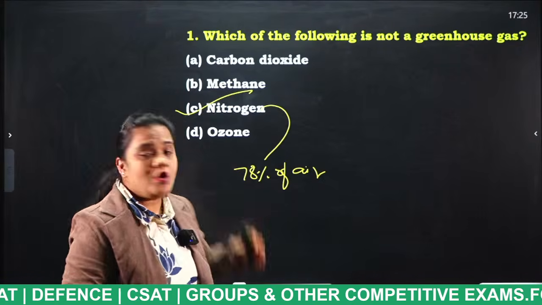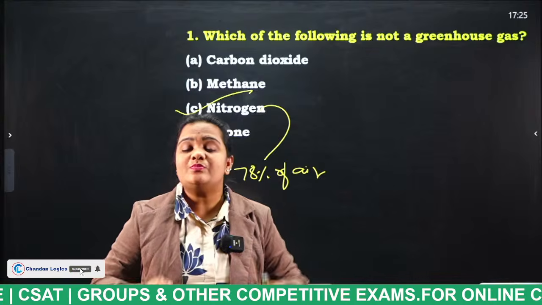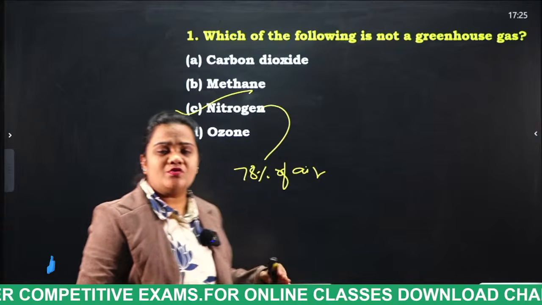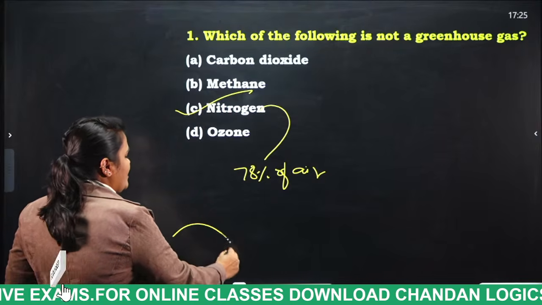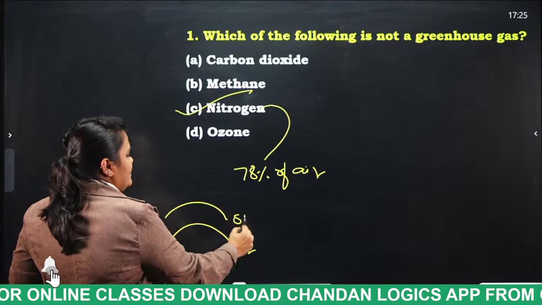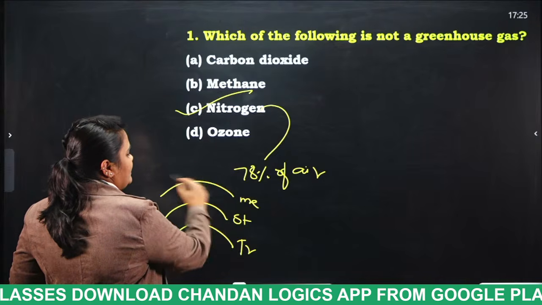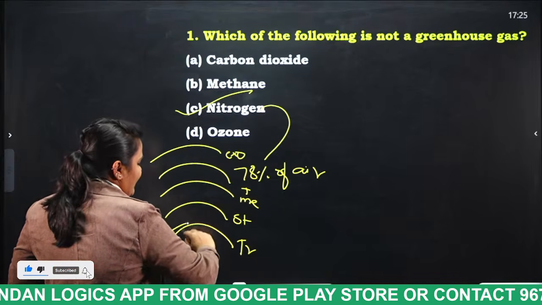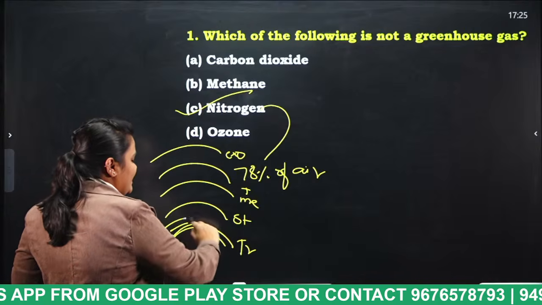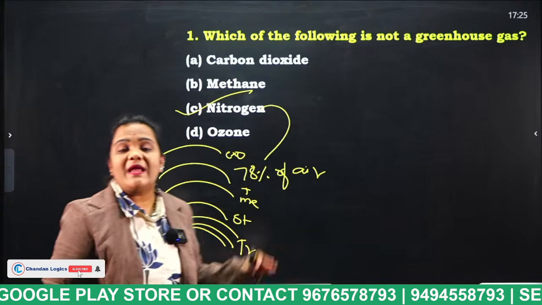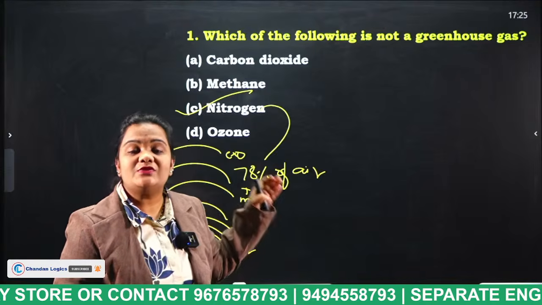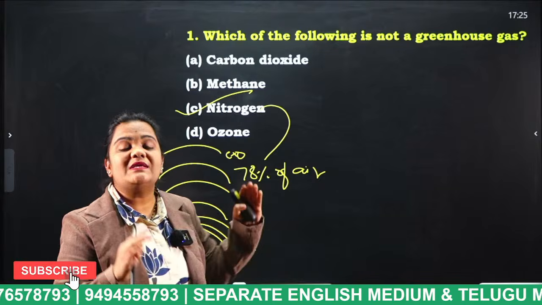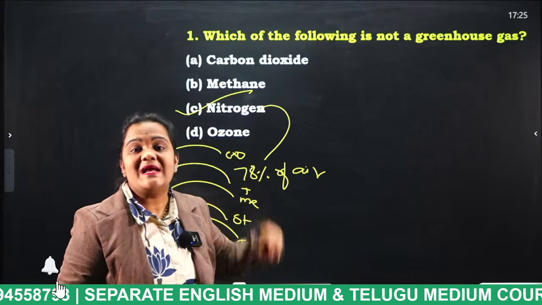And finally, ozone. Ozone is present in both layers of the atmosphere, the tropospheric layer and the stratospheric layer. What are the layers of the atmosphere, students? Troposphere, stratosphere, mesosphere, thermosphere, and finally exosphere. In the troposphere there is one ozone layer, and in the stratosphere there is one ozone layer. The ozone layer in the stratosphere protects us from UV rays, but the ozone in the troposphere is a greenhouse gas.